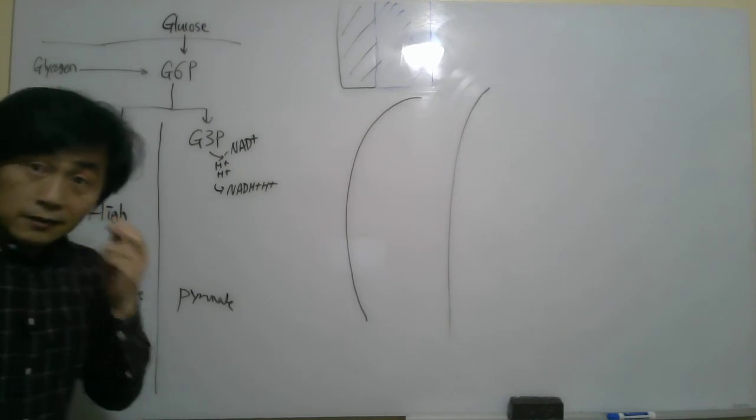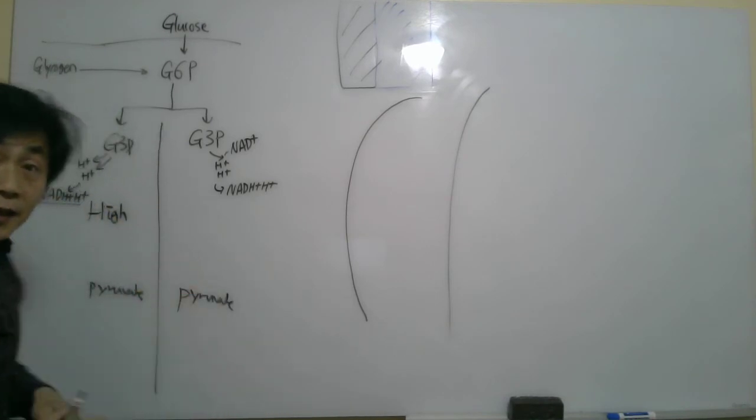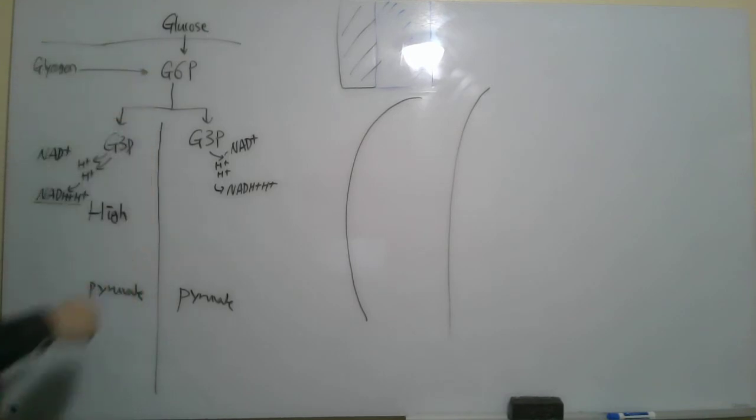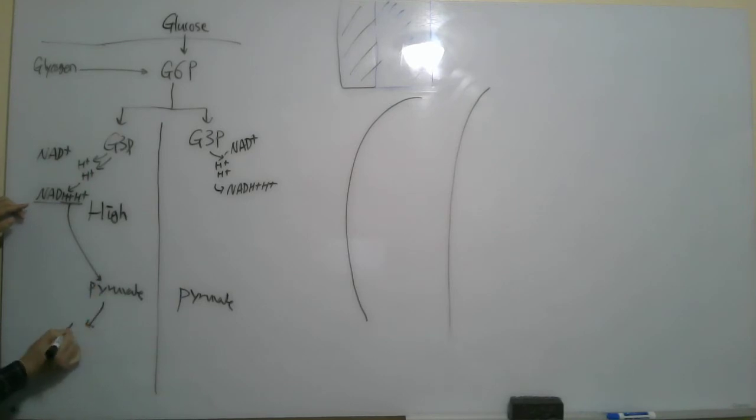The product concentration increases, and in that case, glycolysis cannot continue. So in this case, NADH plus proton gives 2 protons and 2 electrons to the pyruvate. So pyruvate becomes lactate.